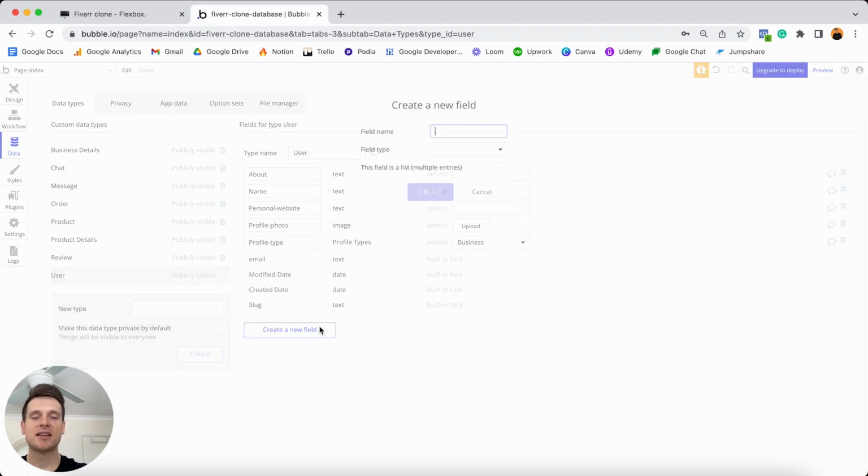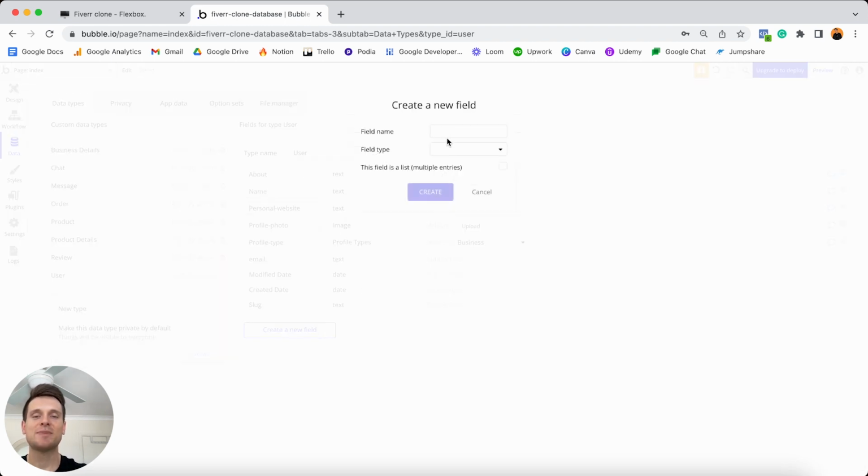The next field I'd like to create here is just going to be a list of all of the skill categories that a freelancer could contain. And of course, this field is going to be linked to our option set list. So I'm going to call this field name skill categories, and I'm going to link this field, as I mentioned, to our categories option set. So someone can select from all of the items on that pre-existing list.